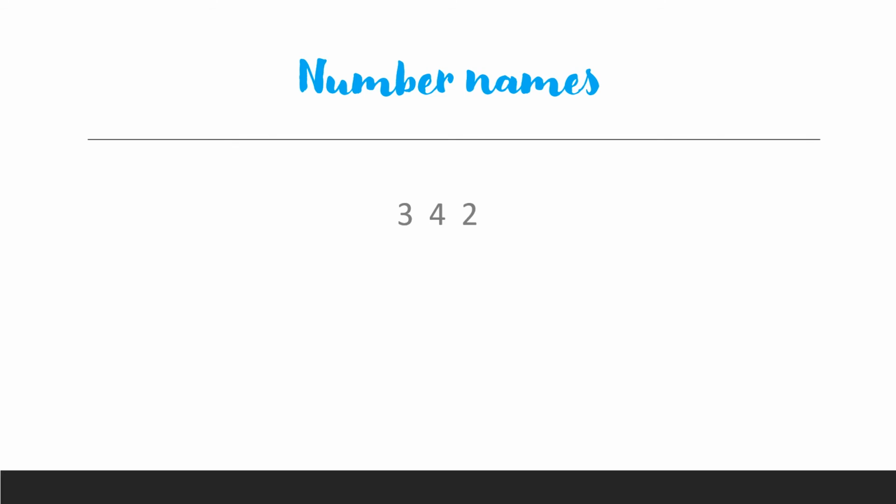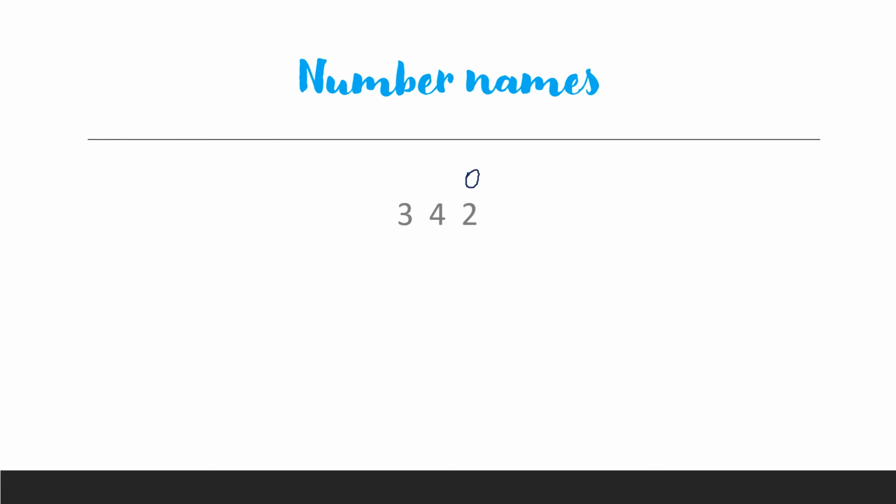Okay, now here you have to learn about the number names, that is, how do we write number names. A 3-digit number is written here. While writing a number name, the first step is to write the place of each digit in the number.